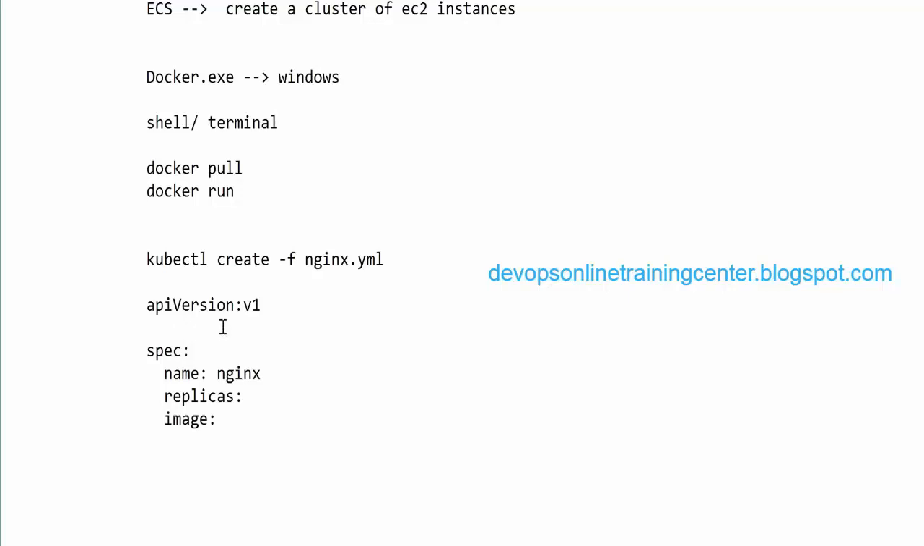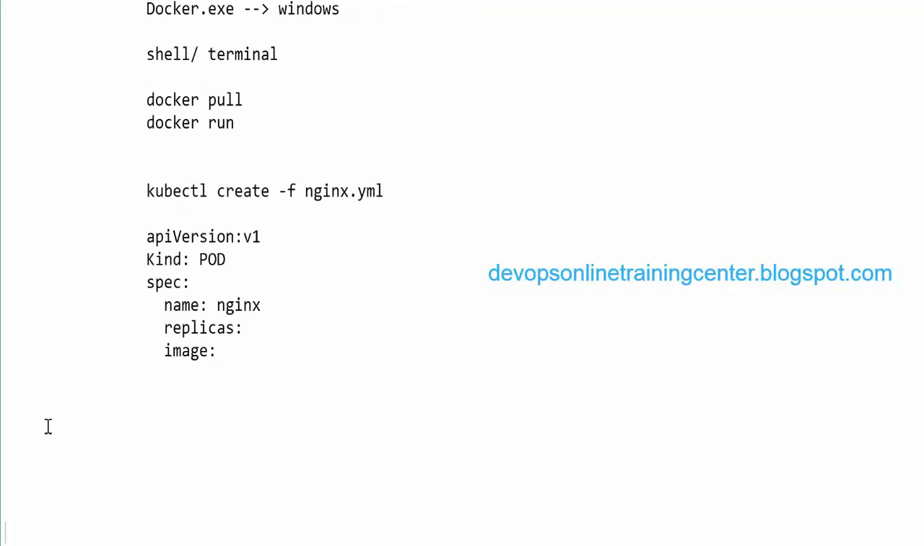So here the kind is Pod. By default, if one pod gets killed, another pod will not be created. Pods are not recreated by default if the pod goes down. There are some other types, something called Deployment, and the other is ReplicationController. So these are the different types of kinds. Like Pod, we can also create Deployment, and we can also create ReplicationController.